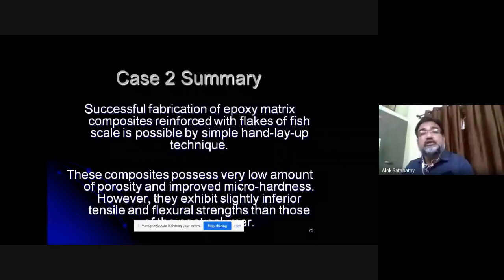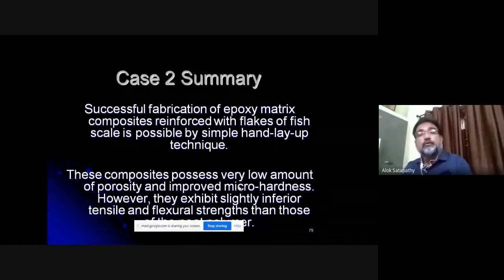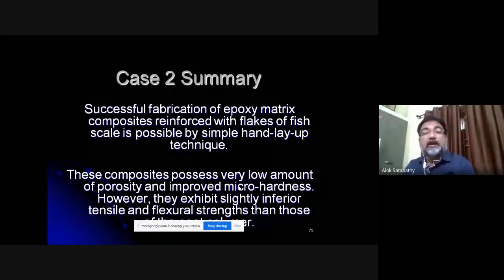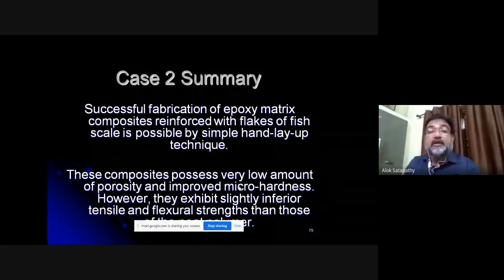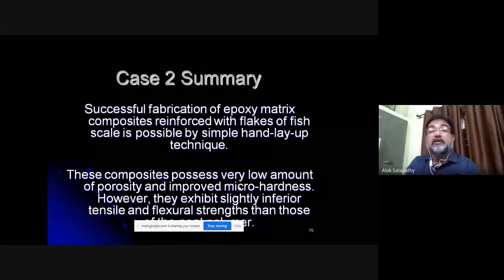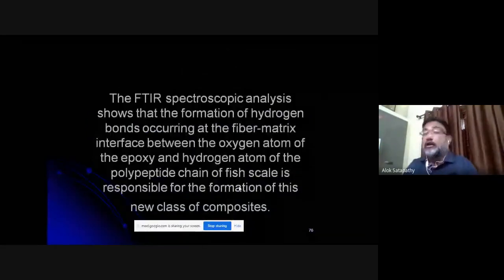These composites possess a very low amount of porosity, which is good, and improved micro hardness. Although they exhibit slightly inferior tensile and flexural strength, they are very good in showing better erosion performance and wear performance.